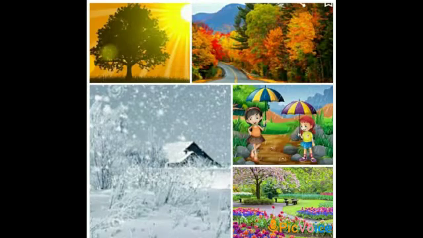Okay, children, what we learned in this lesson? We learned about different seasons. There are three main seasons: summer, winter and monsoon. Other two seasons are spring and autumn. Children, which is the hottest season? Yes, that is summer season. And which is the coldest? That is winter season. And we use raincoats and umbrellas when we go out in the rain. Then in which season will the flowers bloom, children? That is spring season. And we know many trees shed their leaves in autumn season.